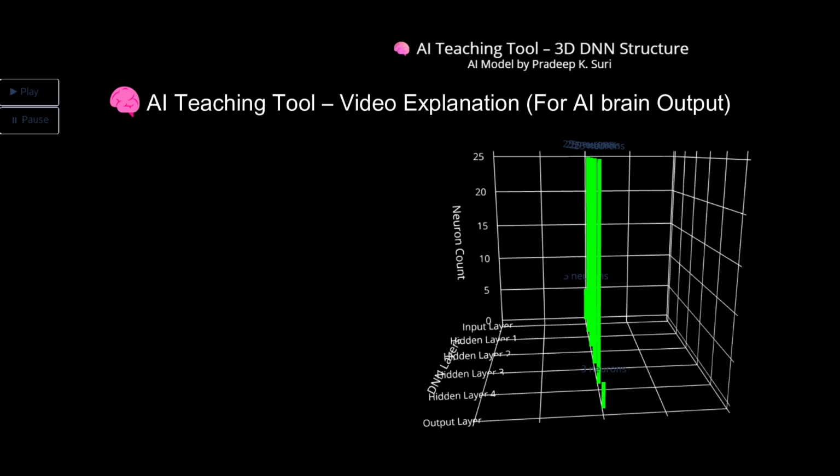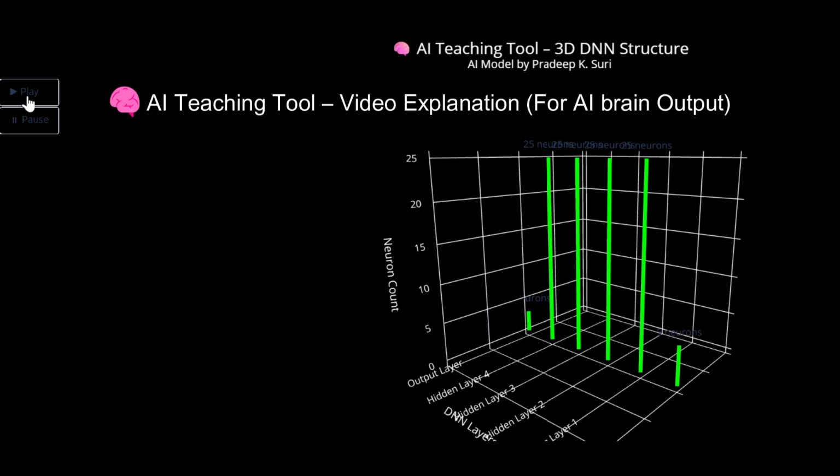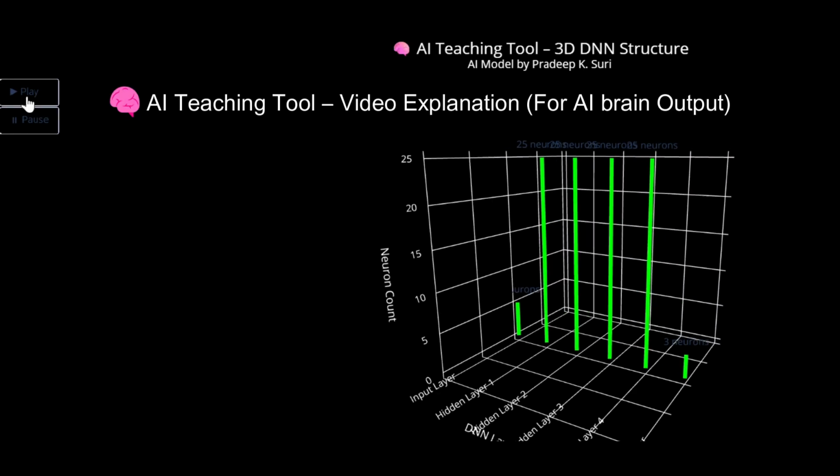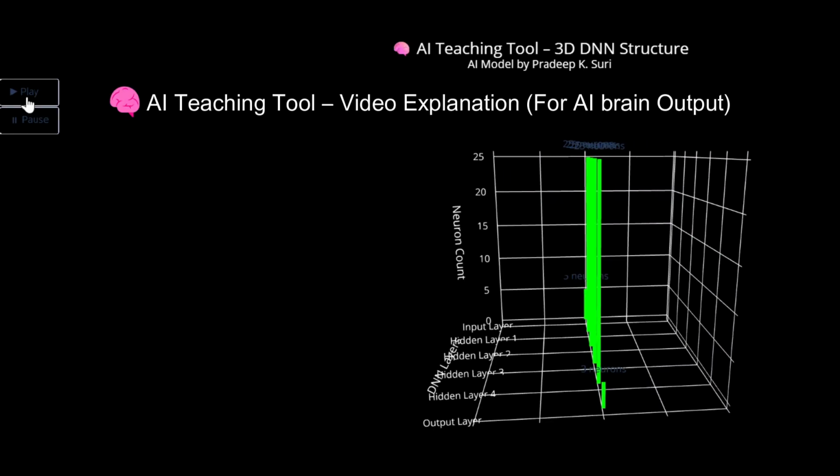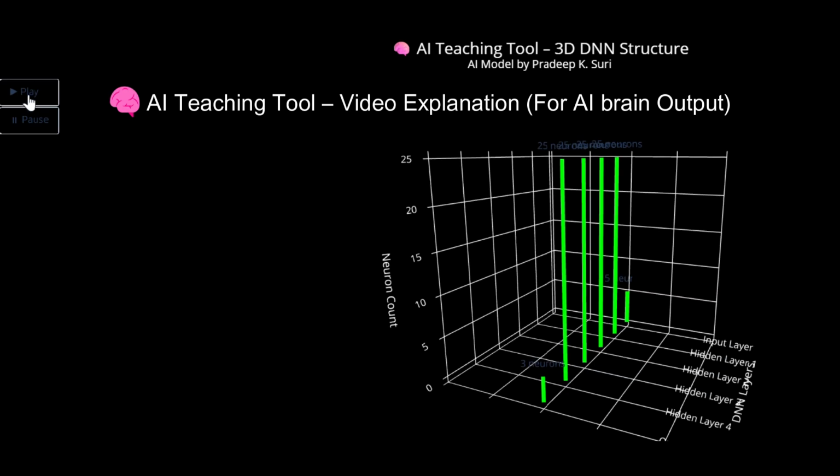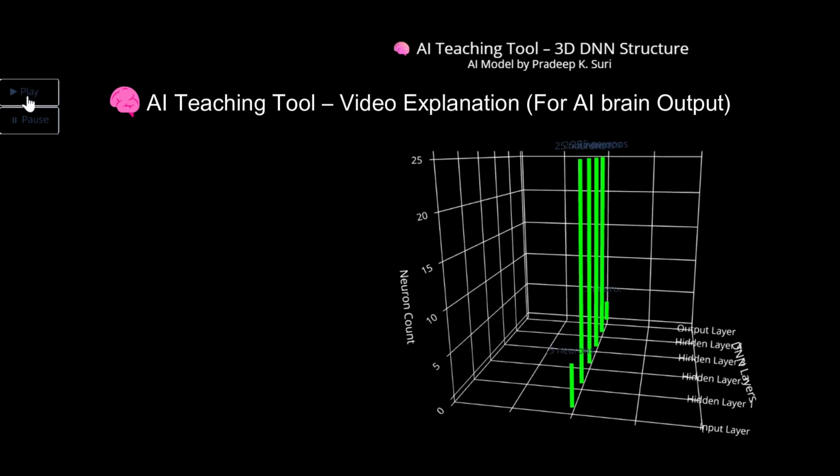Magnifying glass tilted left: breakdown of layers in the chart. Layer name, neuron count, example. Input layer, 5 neurons: vision, sound, touch, smell, taste, sensory input. Hidden layer 1 to 4, 25 neurons: abstract processing, feature detection, pattern recognition. Output layer, 3 neurons: actions like move, speak, react, the decision layer.